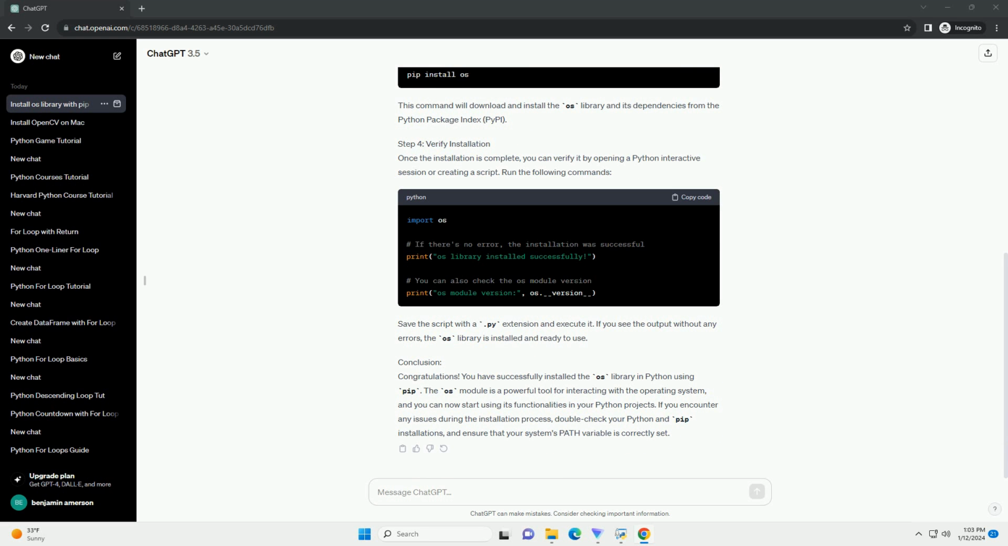Conclusion. Congratulations! You have successfully installed the OS library in Python using pip. The OS module is a powerful tool for interacting with the operating system, and you can now start using its functionalities in your Python projects. If you encounter any issues during the installation process, double-check your Python and pip installations, and ensure that your system's path variable is correctly set.